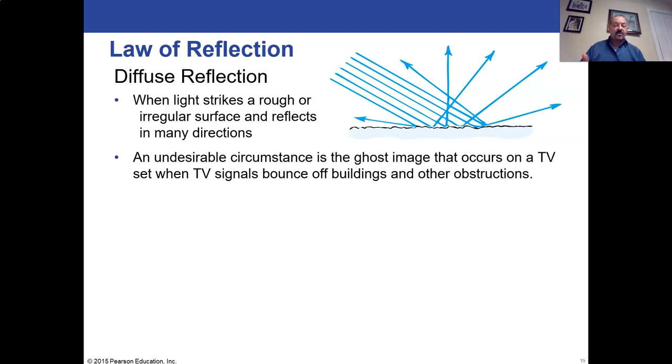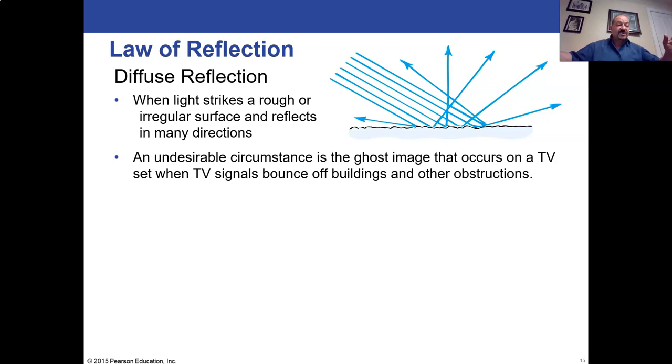And so you can get an undesirable circumstance with a ghost image in TV when TV signals, these are the actual radio signals that might bounce off of buildings or other obstructions. Radio signals that might be traveling hundreds or thousands of miles to reach your TV, they have very long wavelengths.